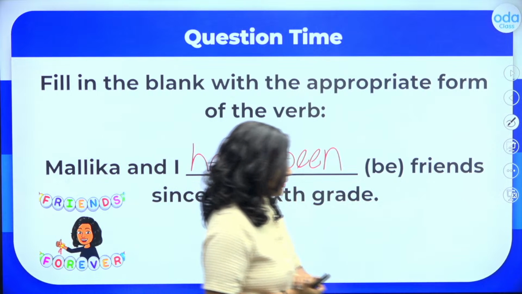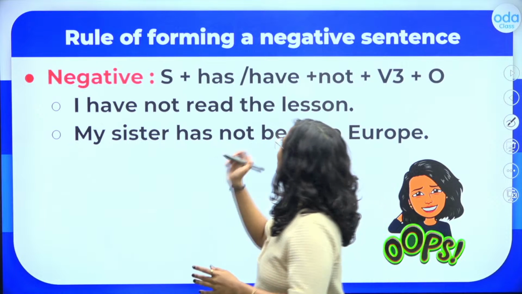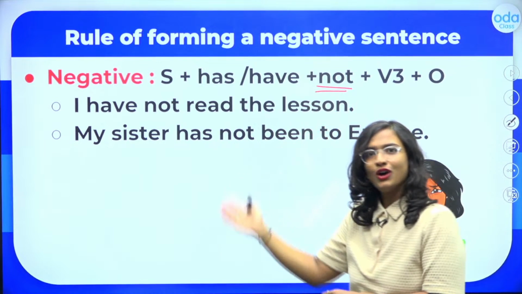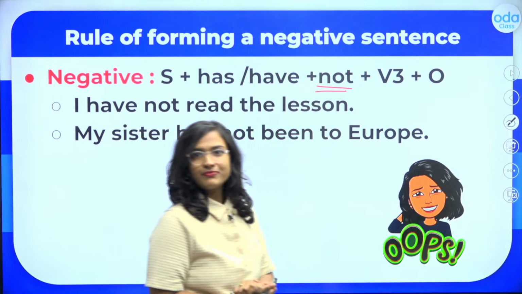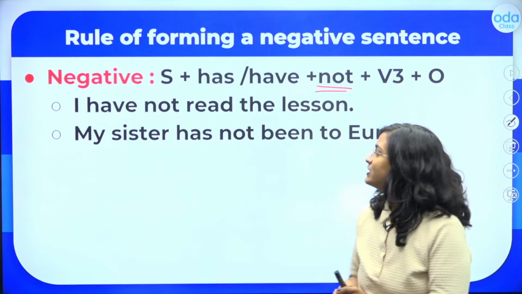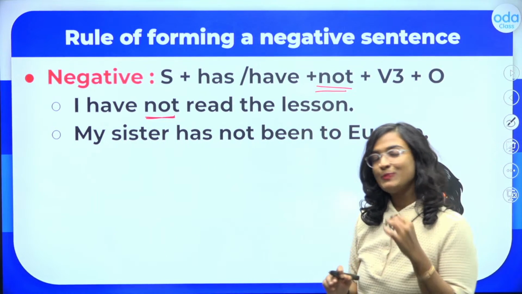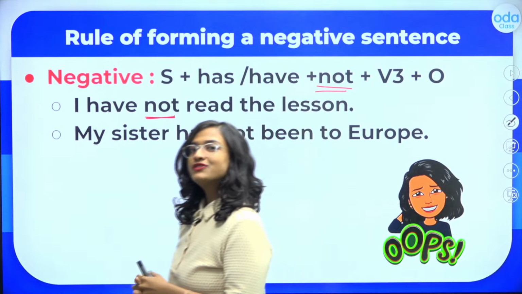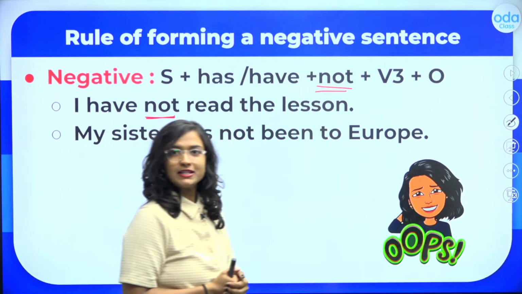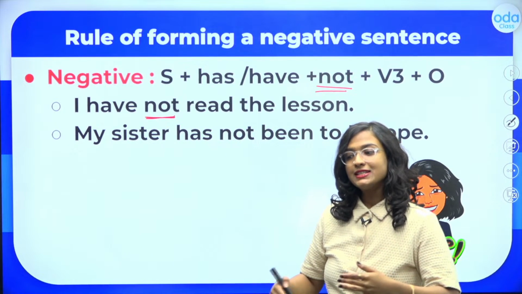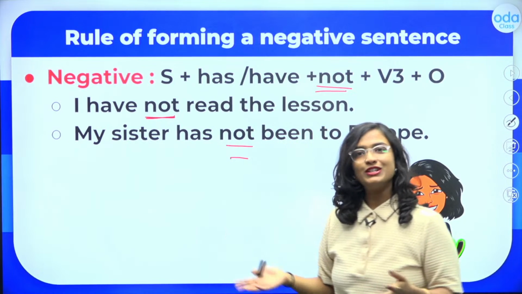Now, moving on to our negative sentences, students. As simple as our positive sentences, don't worry. All we have to do is add the word not between our helping or auxiliary verb and our V3, the past participle. So what we will do is, I have not read the lesson. The same sentence as before, students. All we have to do is add the word not between the auxiliary verb and our past participle. So similarly, my sister has been to Europe becomes my sister has not been to Europe.